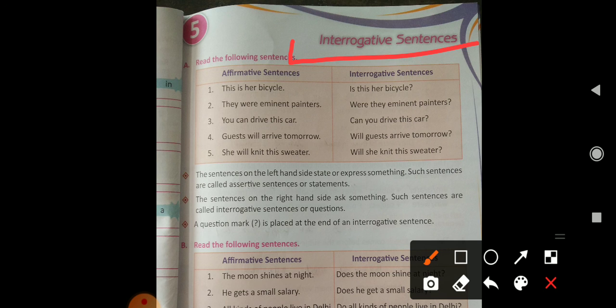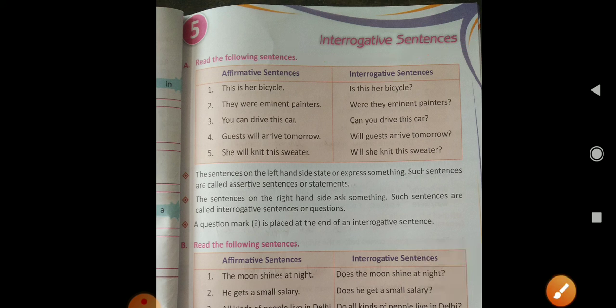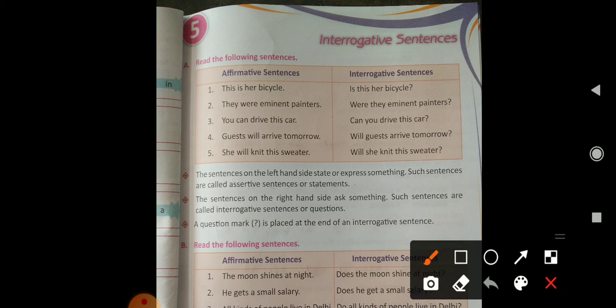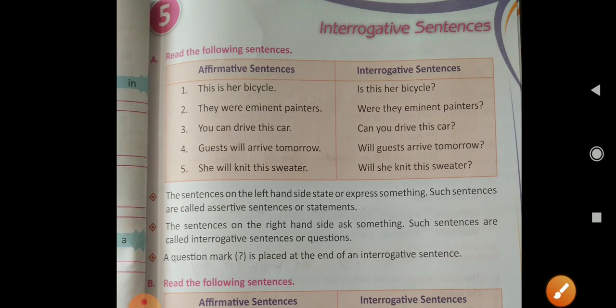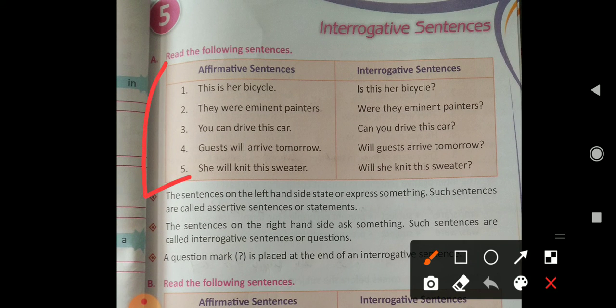First, I'll tell you what interrogative means. A sentence that interrogates or asks a question is called an interrogative sentence. Clear? Now, some sentences have been given here. Let's read them fast. One side has affirmative sentences and the other side has interrogative sentences.